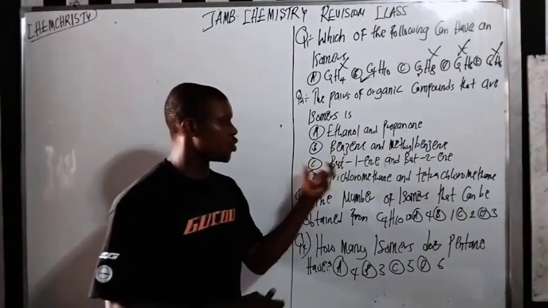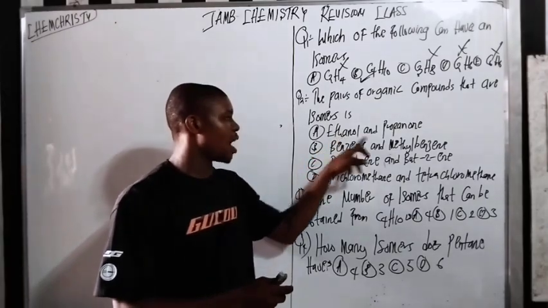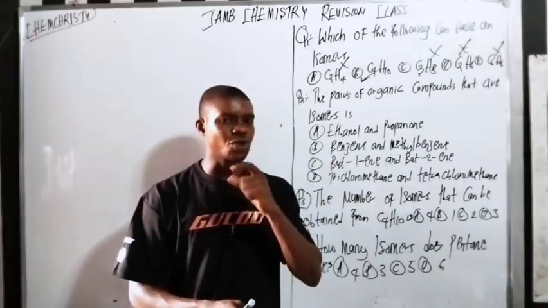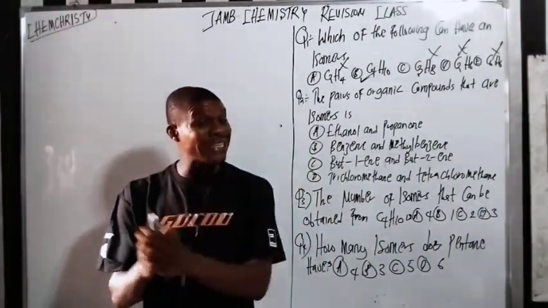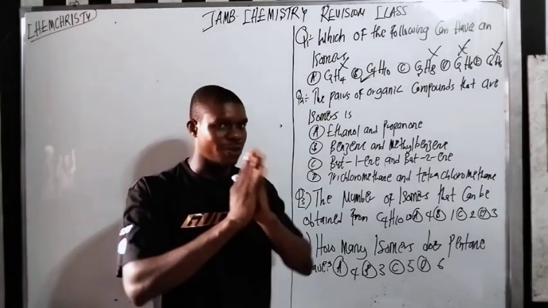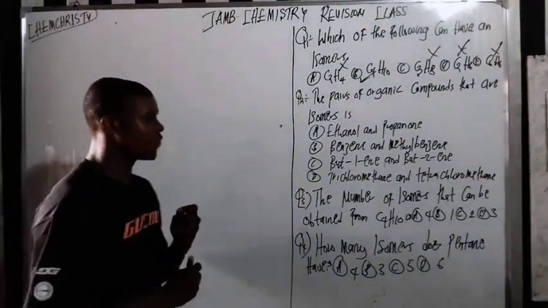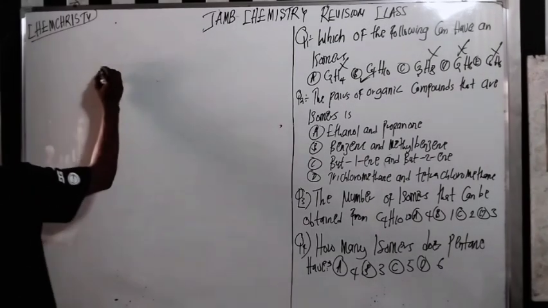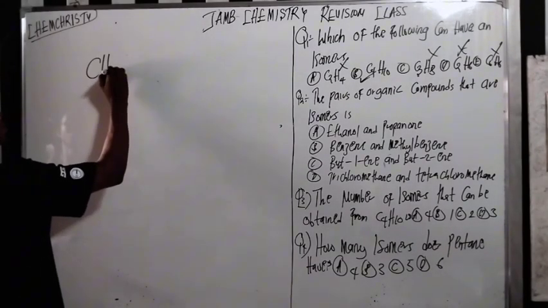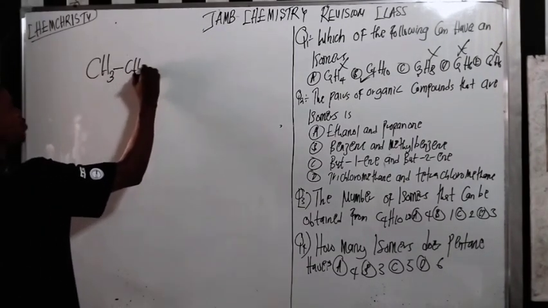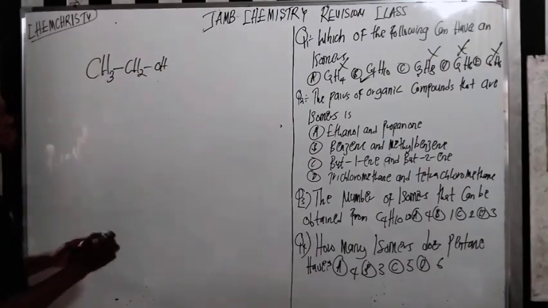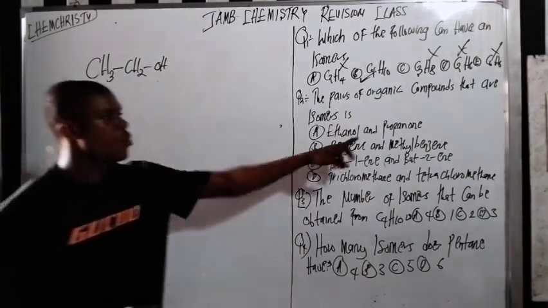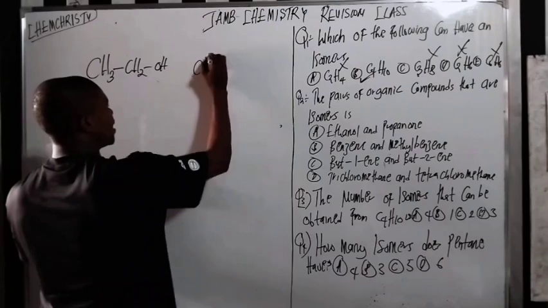So let's look at it here. Here we have ethanol and propanol. So are they isomers of each other? The answer is no. They are not isomers of each other. So now let's look at it very well. Ethanol is like this: CH3, CH2OH. It is called ethanol. Do you understand? Then propanol is like CH3,